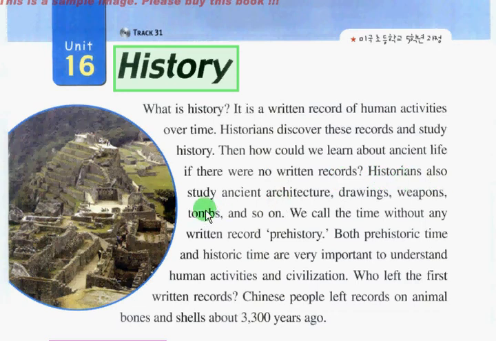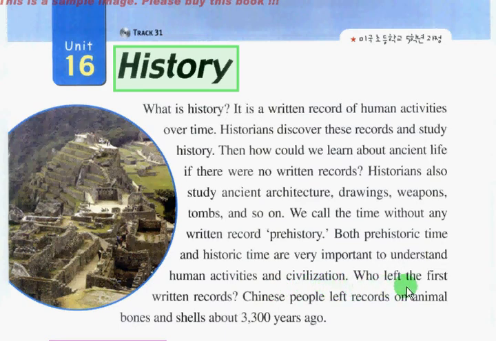Historians also study ancient architecture, drawings, weapons, tombs, and so on. We call the time without any written record prehistory. Both prehistoric time and historic time are very important to understand human activities and civilization.